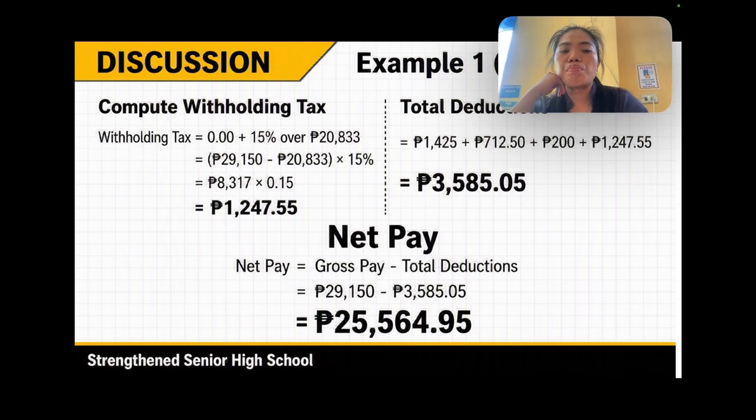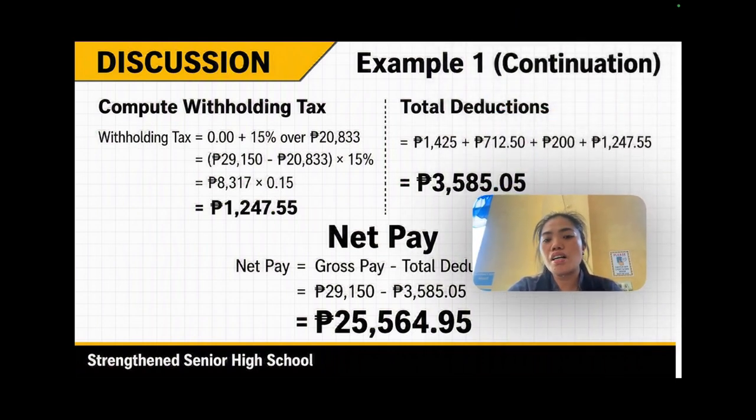Now we have the gross pay, which is 29,150 minus 20,833 pesos, then times 15%. The difference is 8,317. Multiply it by 0.15. So it's 1,247 pesos and 55 centavos.